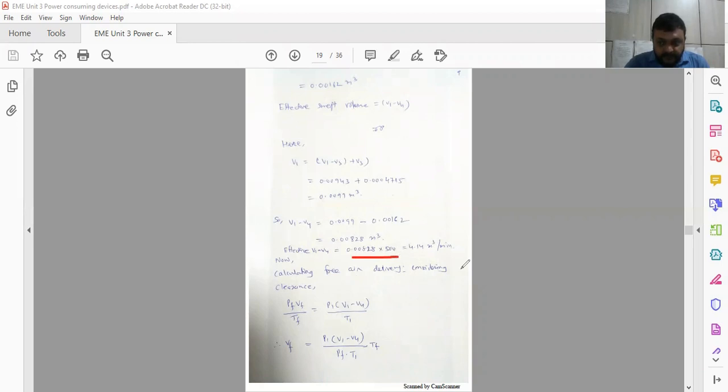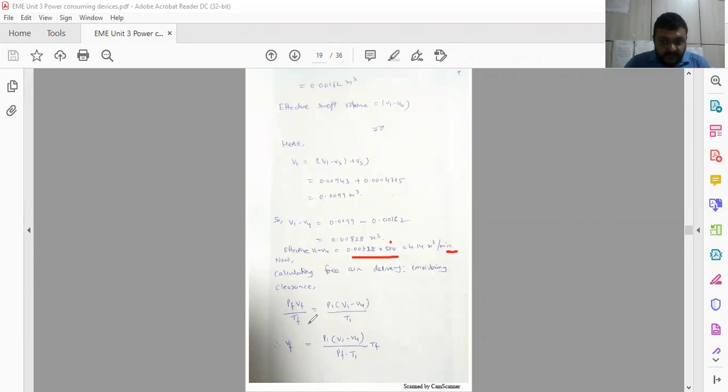As RPM is already given, we are trying to convert it into meter cube per minute. Revolution per minute, so multiplying with the RPM will give the volume in meter cube per minute. That is the rate of air we are likely to calculate from the RPM.